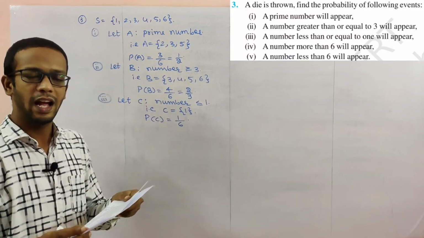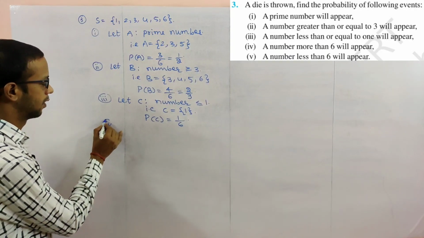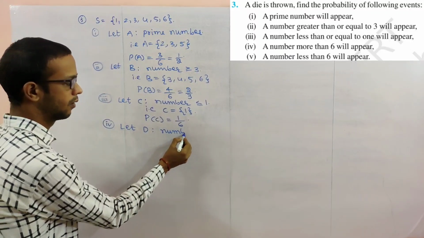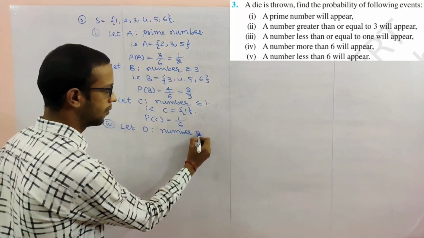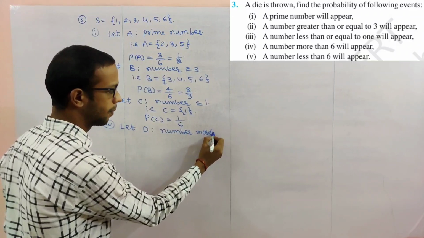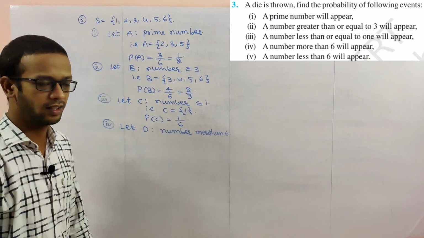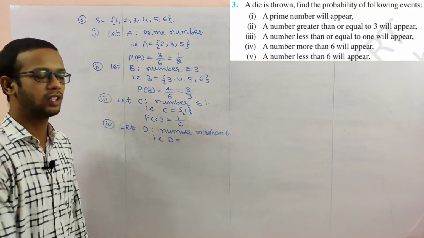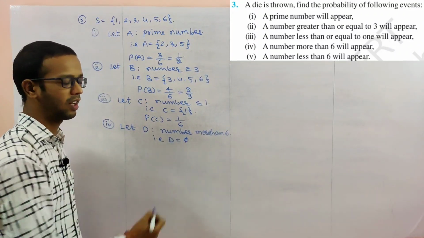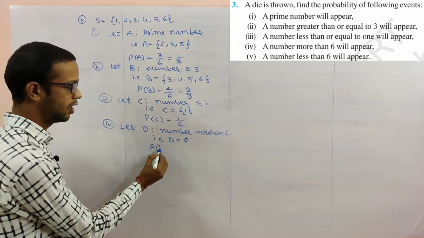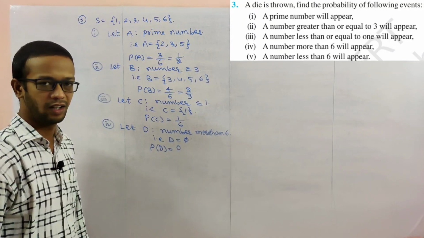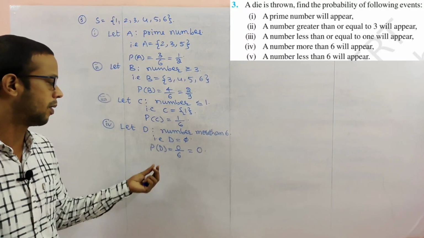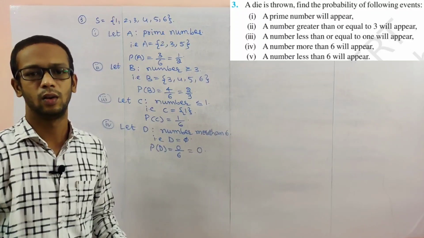Next, problem number 4. A number more than 6 will appear. Let D be the event. Here, is any number more than 6 possible? Not there, so it is the empty set. So probability of D is 0 by 6, which is 0. So probability of D is 0.